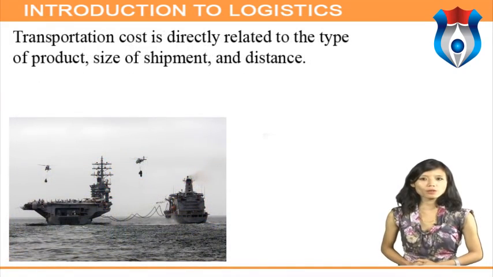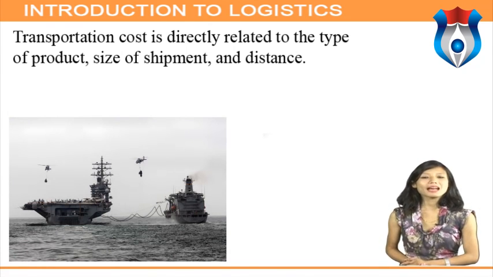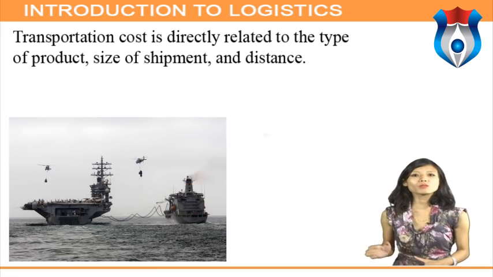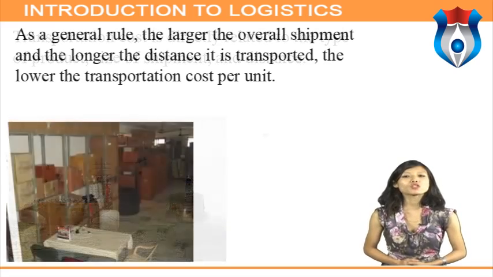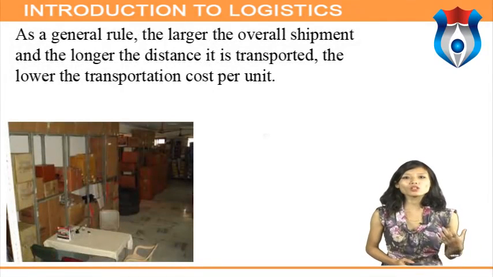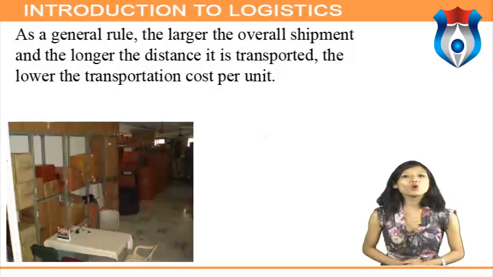Movement consolidation. Transportation cost is directly related to the type of product, size of shipment and distance. Many logistical systems that feature premium service depend on high speed, small shipment transportation. As a general rule, the larger the overall shipment and the longer the distance it is transported, the lower the